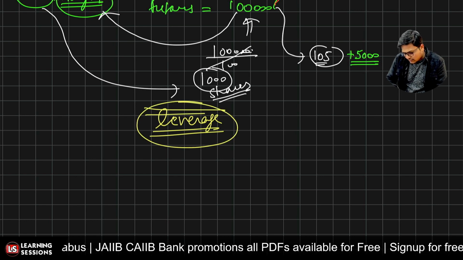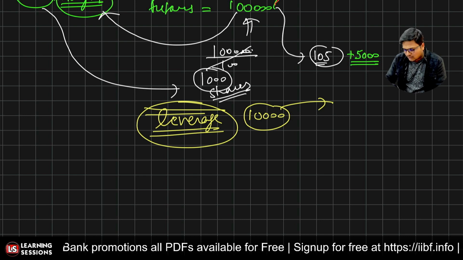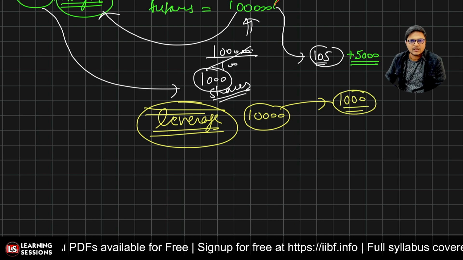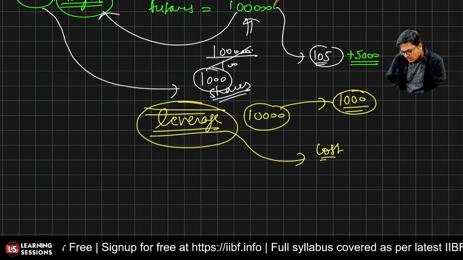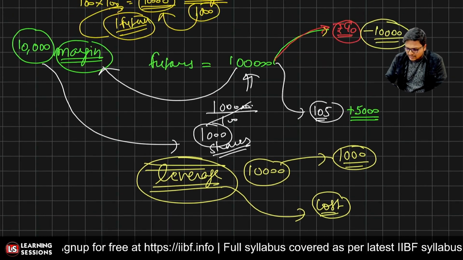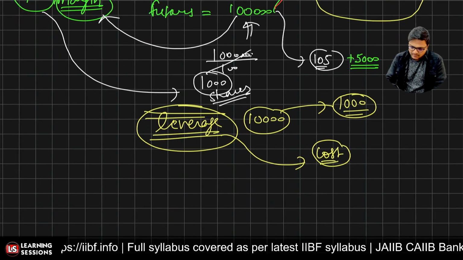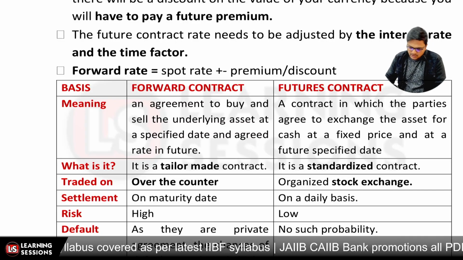Now just by having rupees 10,000, you had the ownership of 1,000 shares over there. Alright. And also leverage comes at a cost. When the price dropped, this was the cost that you had to pay. Okay. Is that clear? Now let's understand the differences between the forward contract and the future contract.